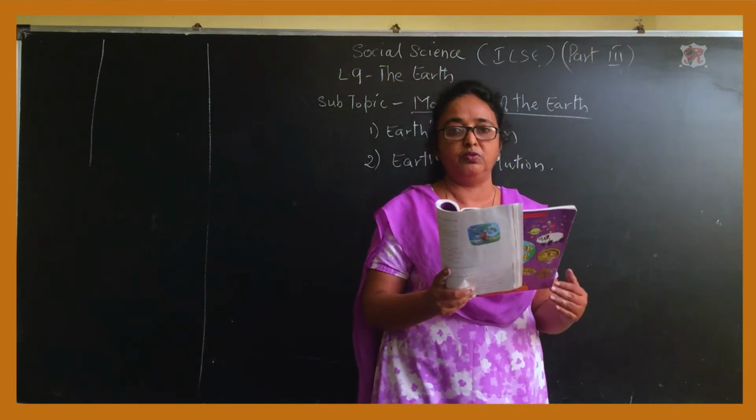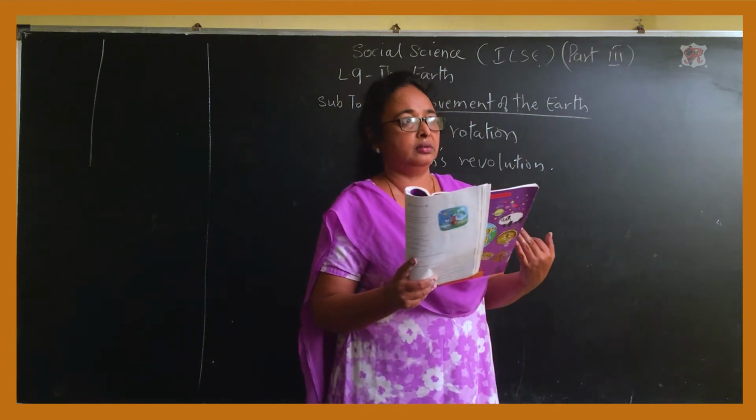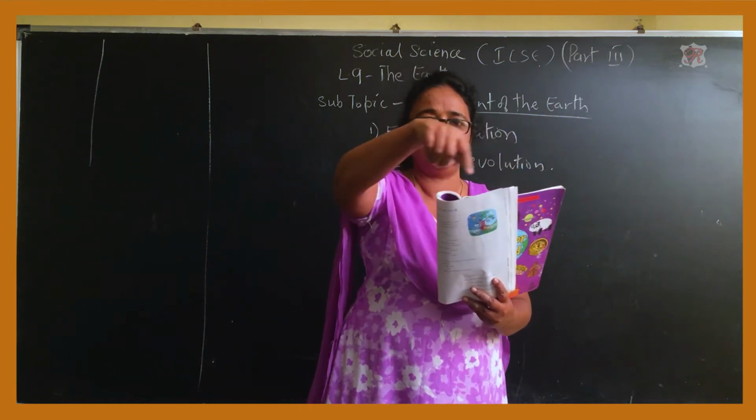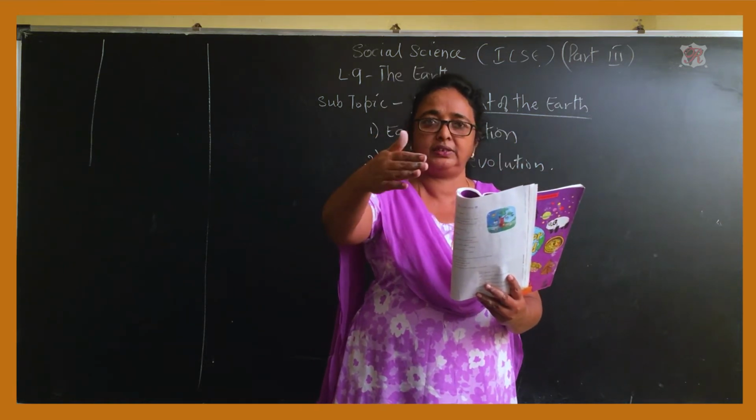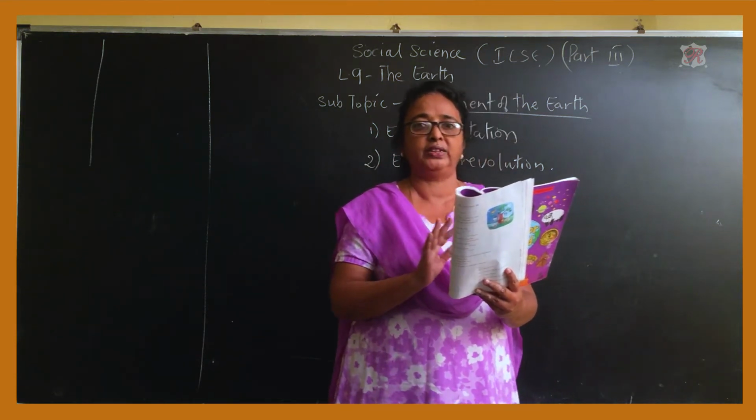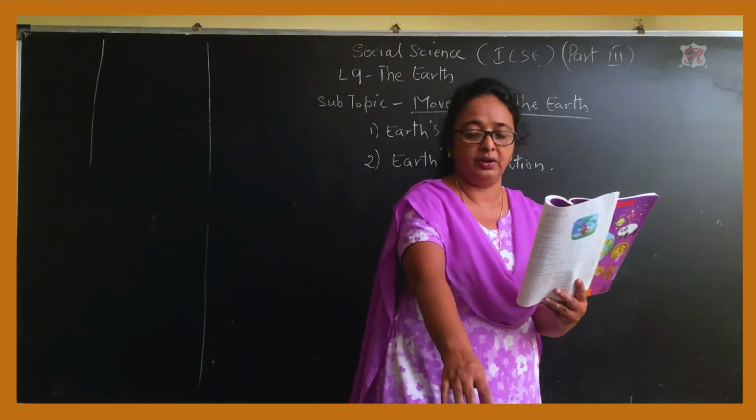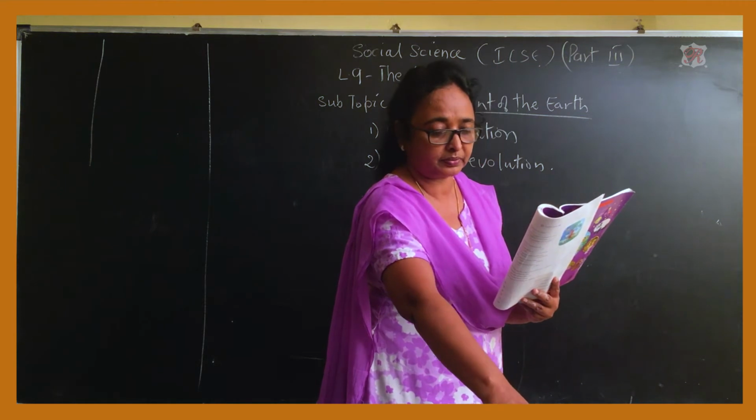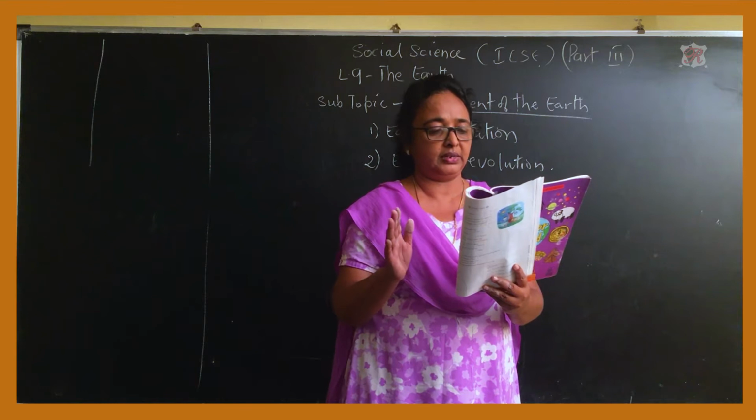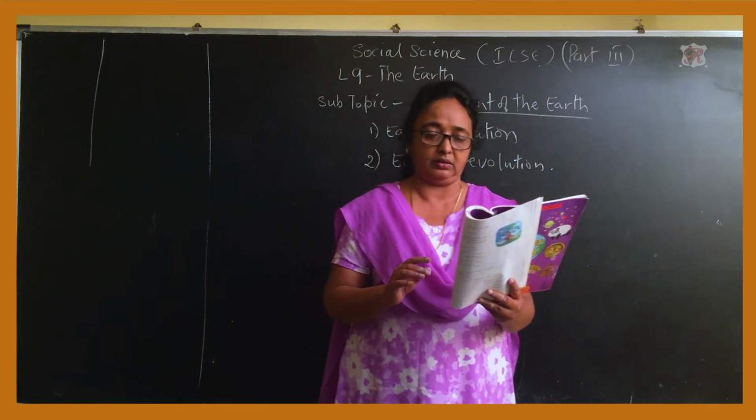Now because of the revolution, certain atmospheric changes take place. Some places are very hot, some very cool. So the earth faces different types of weather. That is why we come to know that the earth faces four types of climate, that is seasons: spring, summer, autumn and winter.